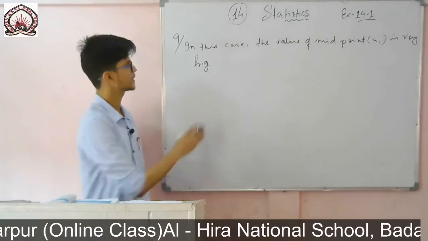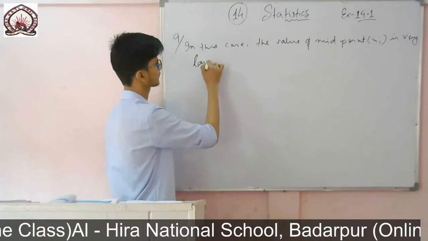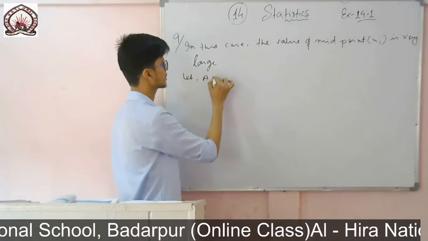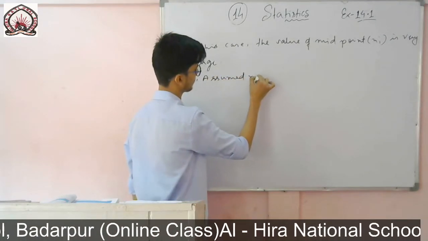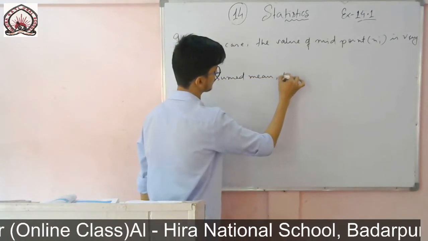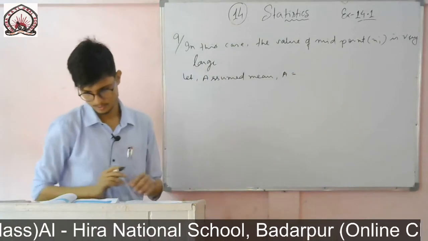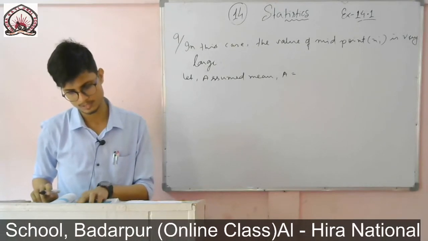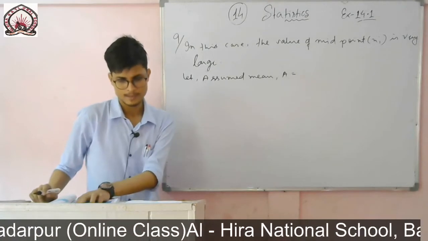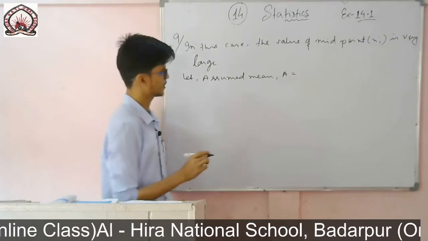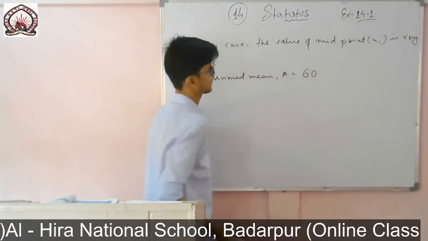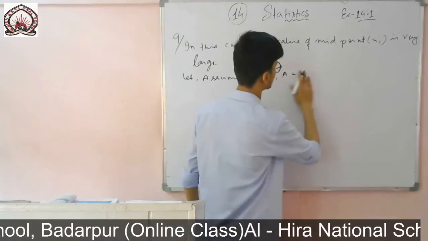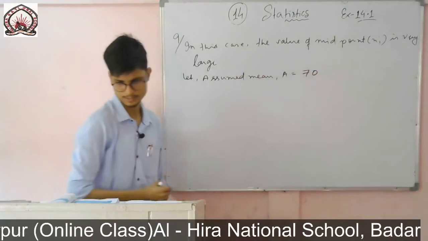Value of midpoint is very large, so we'll take an assumed mean. Let assumed mean A equal to... you see which one: 1, 2, 3, 4, 5, there are 5 classes, that means the third one, 65 to 75, the middle one. Its midpoint will be 70, not 60.